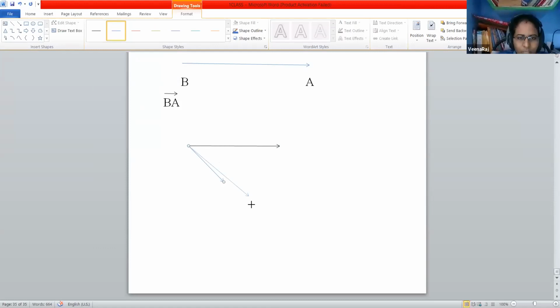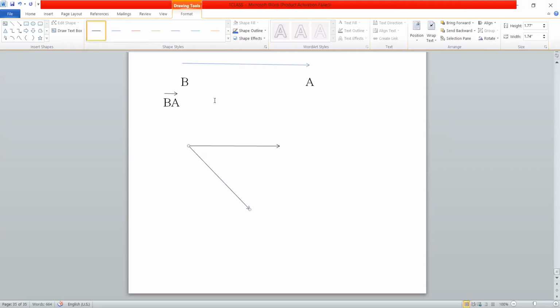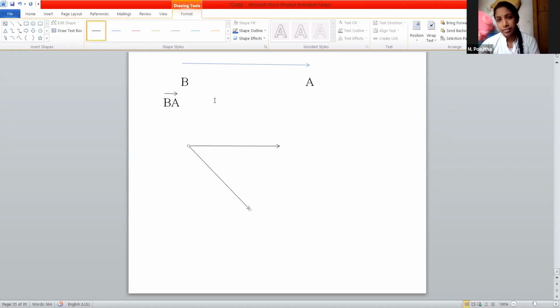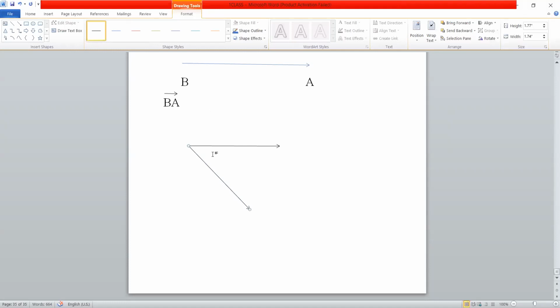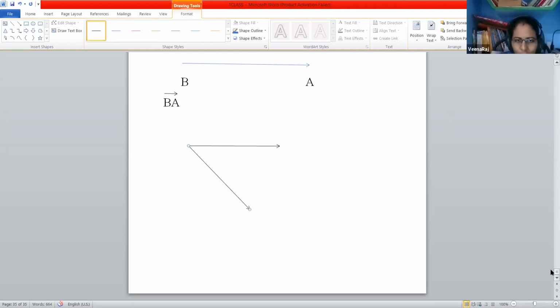Once you observe, I am taking this ray with the same point. What did you observe? It makes an angle. Yes, it forms an angle. So what is the topic we are discussing now? Lines and angles.